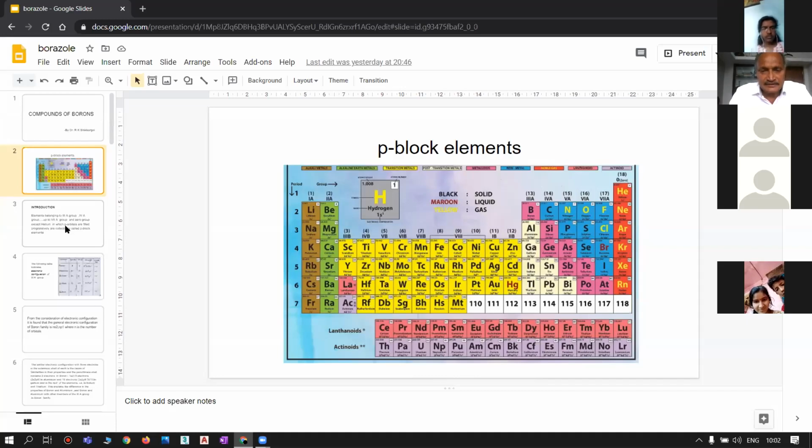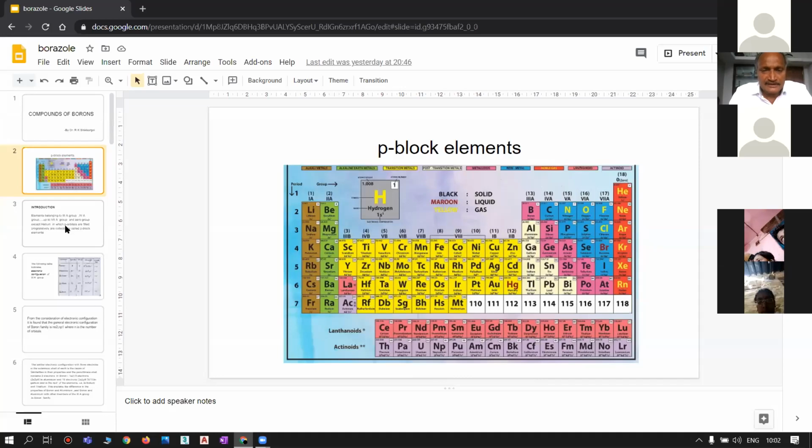If it is in the form of ns1, these elements are called first A group elements, that is alkali metals. The first A group, that is alkali metals, consists of lithium, sodium, potassium, rubidium, cesium, and francium.